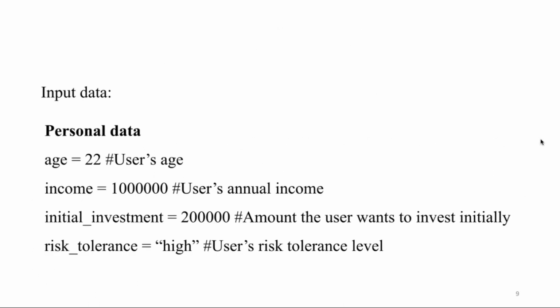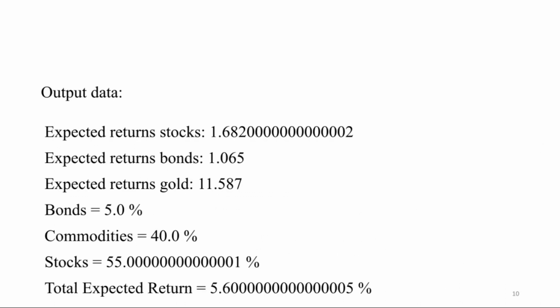So this is, as mentioned, the input data, the user's age, user's annual income, the amount that the user wants to invest initially, and the risk tolerance level. The output data of the linear programming model is such that the allocation of the bonds, commodities, and stocks are given. Also, the total expected returns are calculated by the current returns.